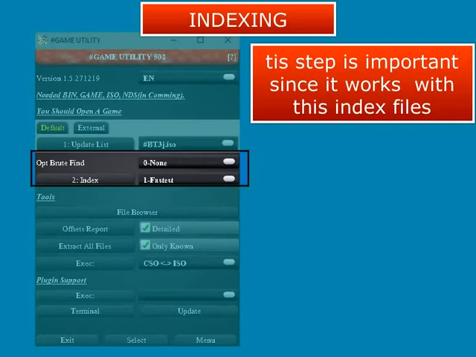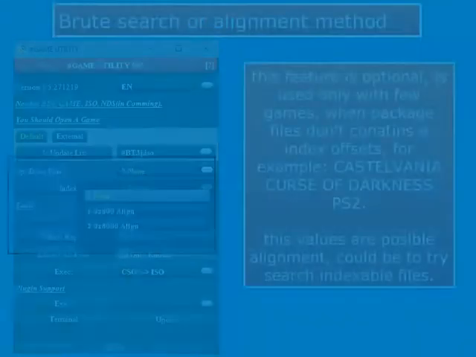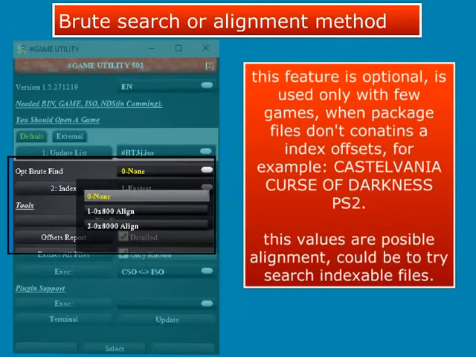Now, the second step is indexing our selected ISO. Here is the option to search for raw data, which is optional. This is one of the functions I started the project with, to decipher the pack file bin of the TTT game, but it was slow and became obsolete, so I brought it back as it is a useful method when the packaging has no index. What it does is find possible positions based on a predefined alignment.